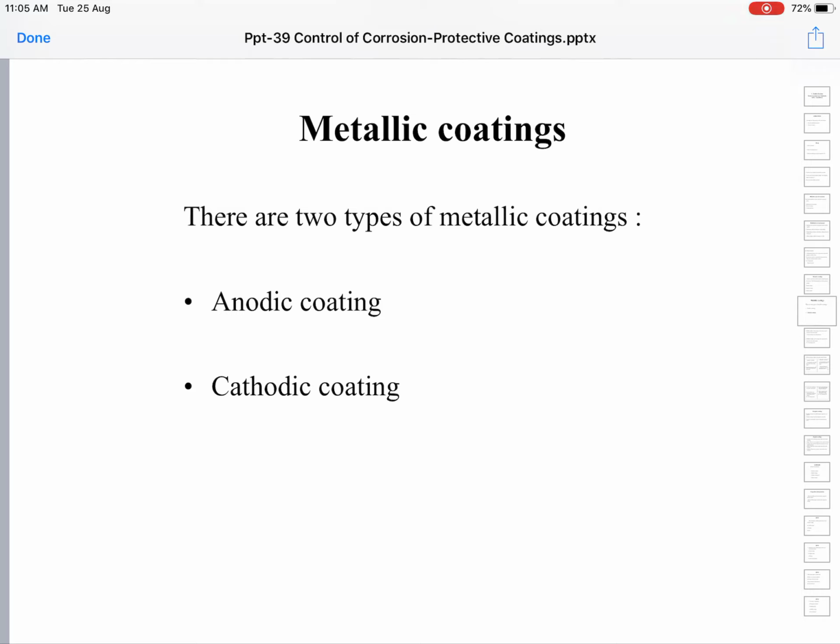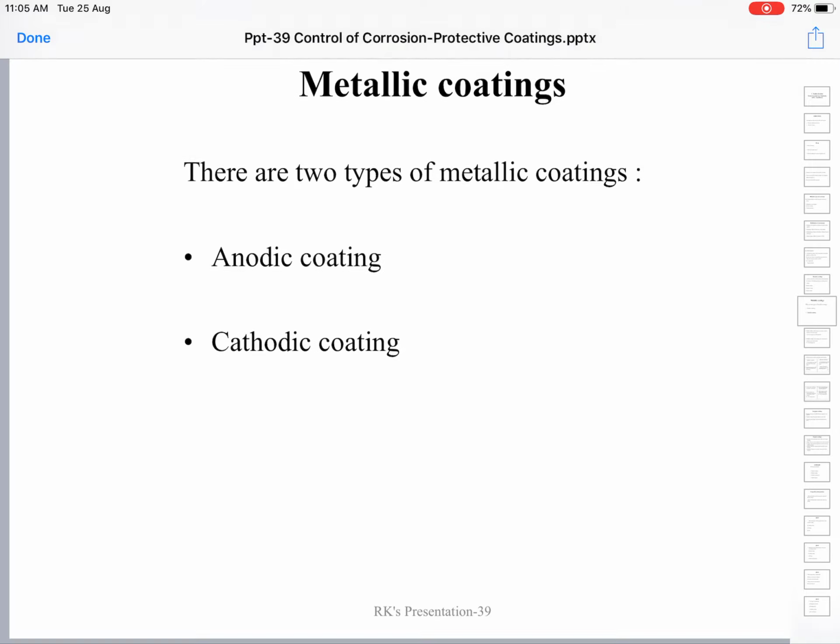Let us learn about this with examples. Basically, in the metallic coating, a base metal object is coated with another noble metal. Because of the contact, there are two possibilities. The coated metal may turn into an anode, or the coated metal may form a cathode. Let us see here.